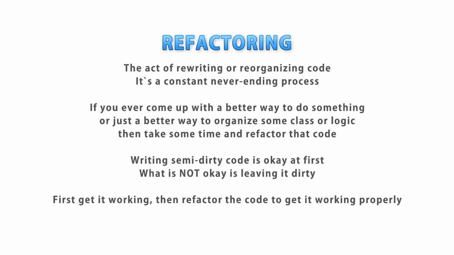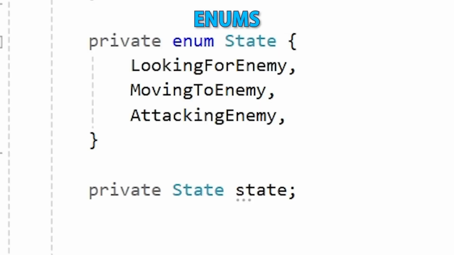It's all about refactoring. This is the process of rewriting your code to make sure it is as readable and understandable as possible. As an intermediate, you absolutely need to know that this is a natural part of the code writing process and something you should not skip. Next is a lecture on enums. Pretty simple and very useful. It's how you can define a specific list of values that you can use in many ways.